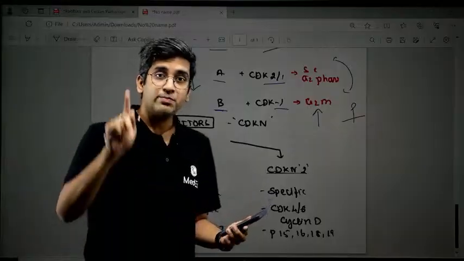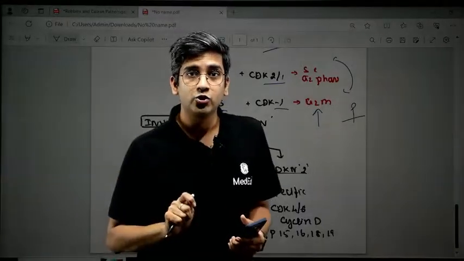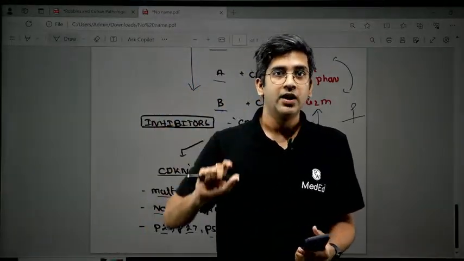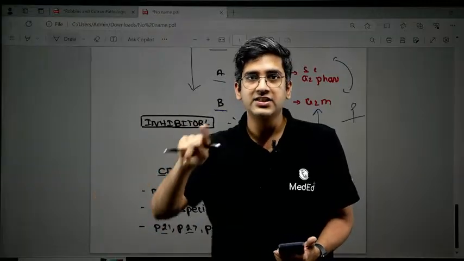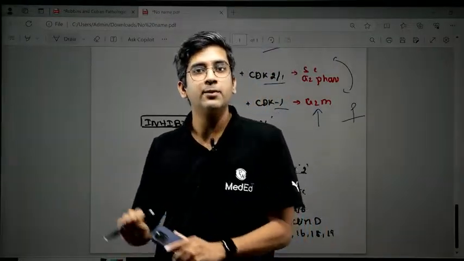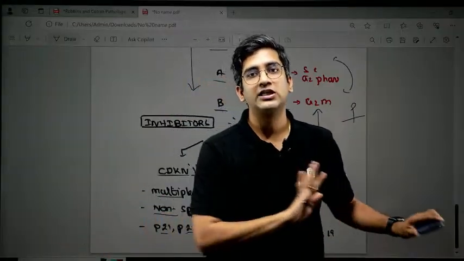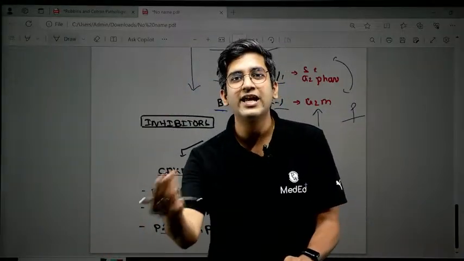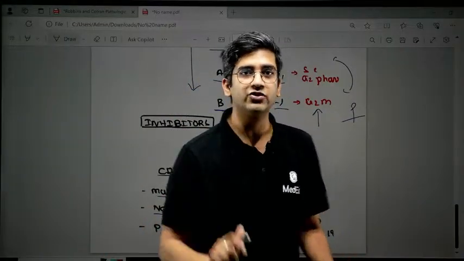Okay, Yogesh, P is also used for the short arm of a chromosome. When I talk about a chromosome, P is the short arm, but when I talk about any other protein, P stands for protein. So someone asked for P53. P53 is nothing but a protein with 53 kilodalton weight. That's all. There's no name to it, right? They have just named it based on the weight of the protein.